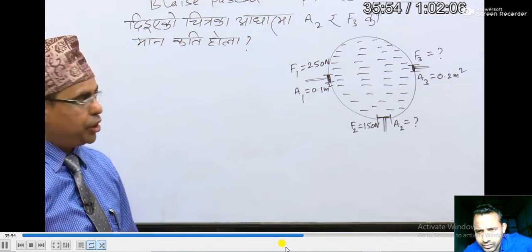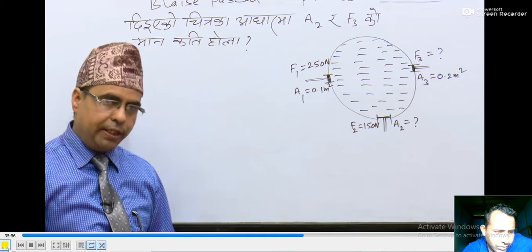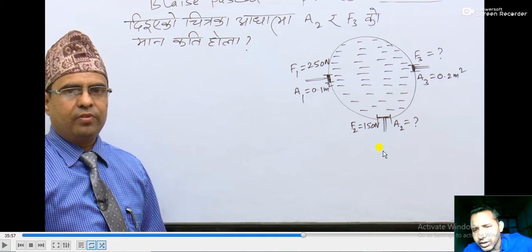Using Pascal's law, this is such a numerical also. Here also force is given, area is given, F2 is given, A2 is not given, F3 is given, and A3 is not given. What you can do is get the pressure over here, F1 by A1, you will get the value of pressure. The pressure at this point A, the pressure at B and the pressure at C will be the same. So just calculate F1 by A1 equals F2 by A2. You can solve for A2, and again F1 by A1 equals F3 by A3. You can solve for A3 also.